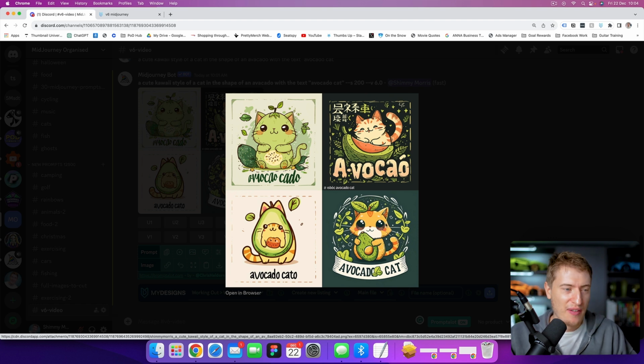And then this one. I love this one. It's really cute. Avocado cat. It works perfectly. It's even got the border around it. We can easily get rid of this green or whatever color, this minty green background. And there you have a fully fleshed out, done design.